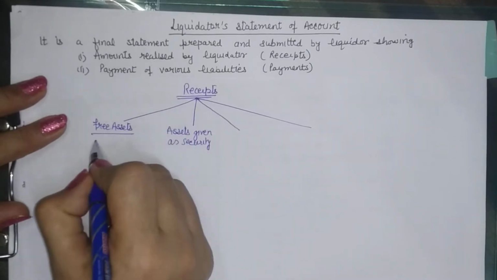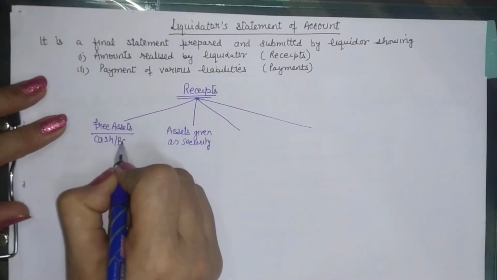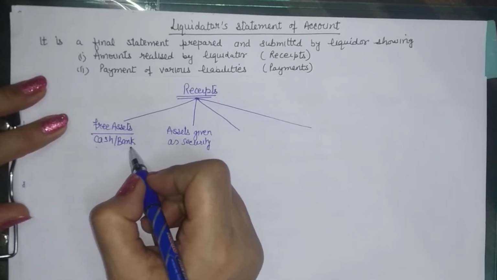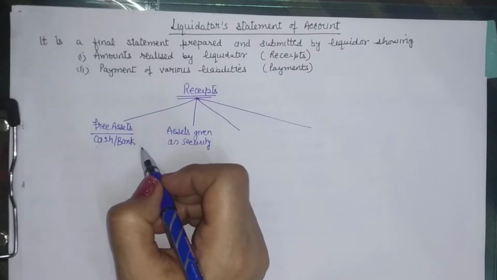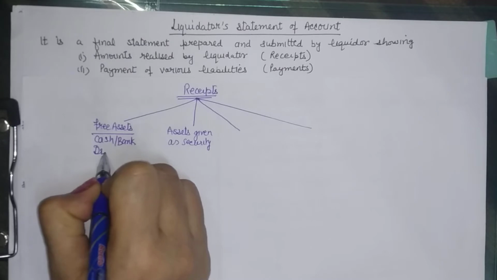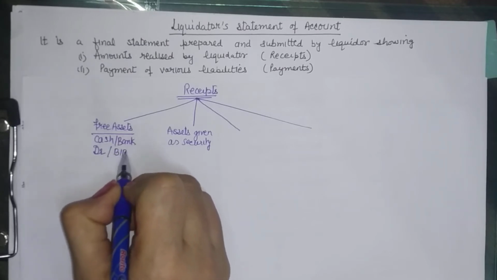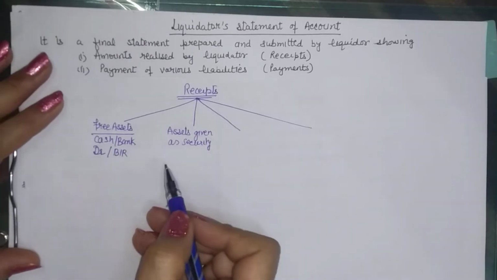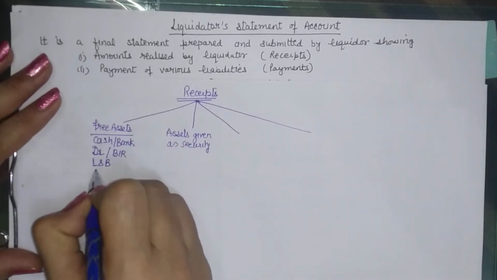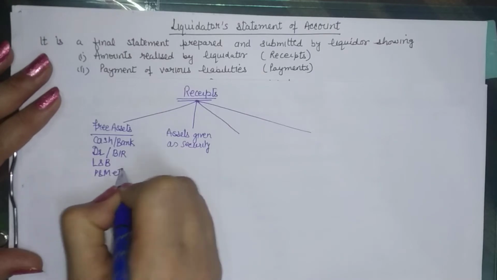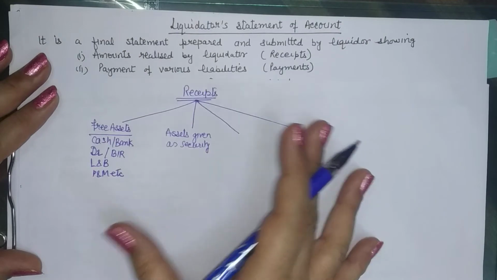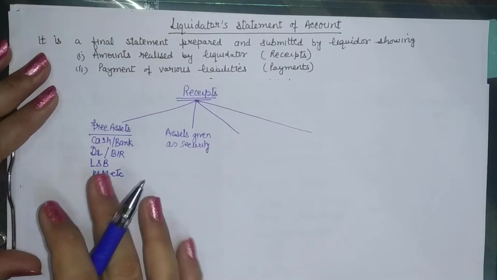Now free assets will certainly include cash and bank. So the liquidator will take charge of cash. He will be handed over the charge of the bank, so he will be having all the bank statements, checkbooks, etc. Then you have certain assets from where you need to recover money by making calls, etc. So he will be taking all the steps to recover money from these assets. Then you have other assets like land and building, plant and machinery, etc., which are to be sold off. So he will be taking necessary steps to sell off these assets to get the appropriate price.